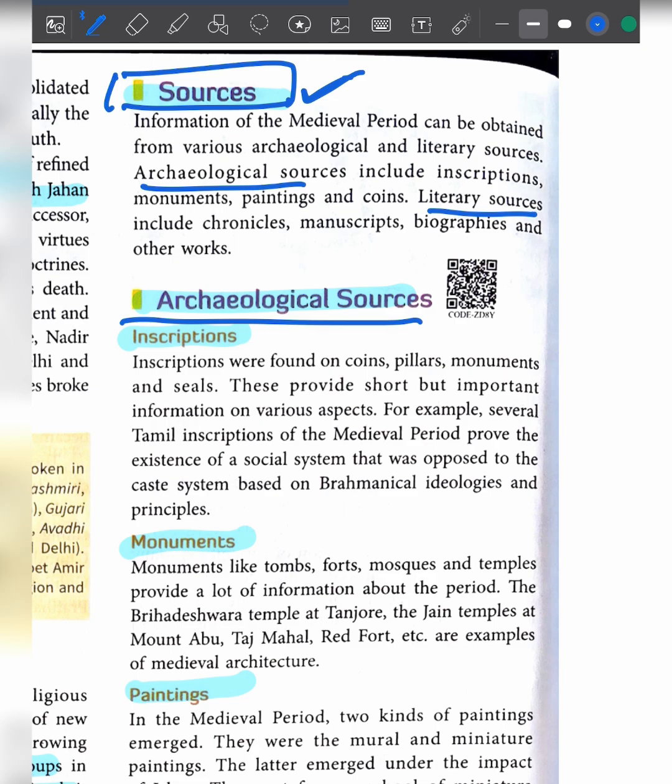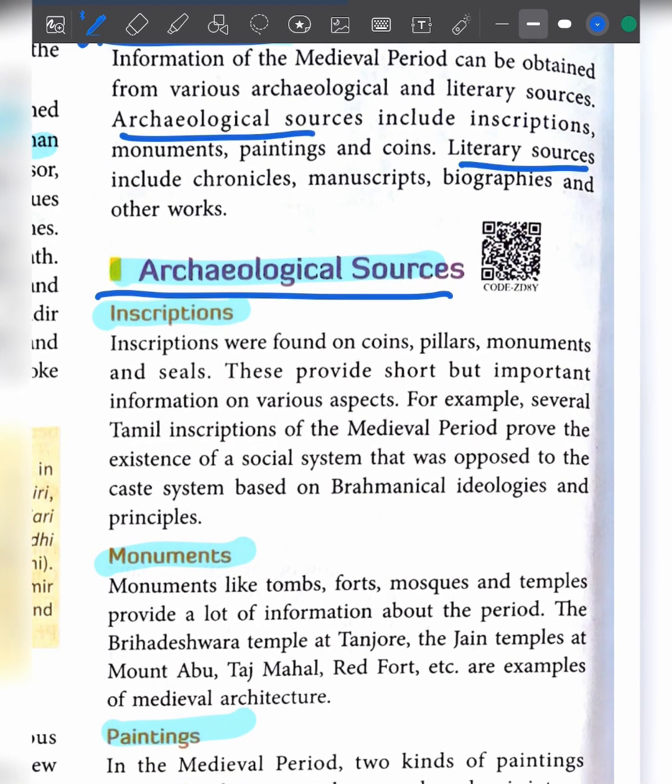Archaeological sources include inscriptions, where something is written on a pillar or monument. These provide information about the society and political system of that period. Several Tamil inscriptions of the medieval period prove the existence of a social system that was opposed to the caste system.